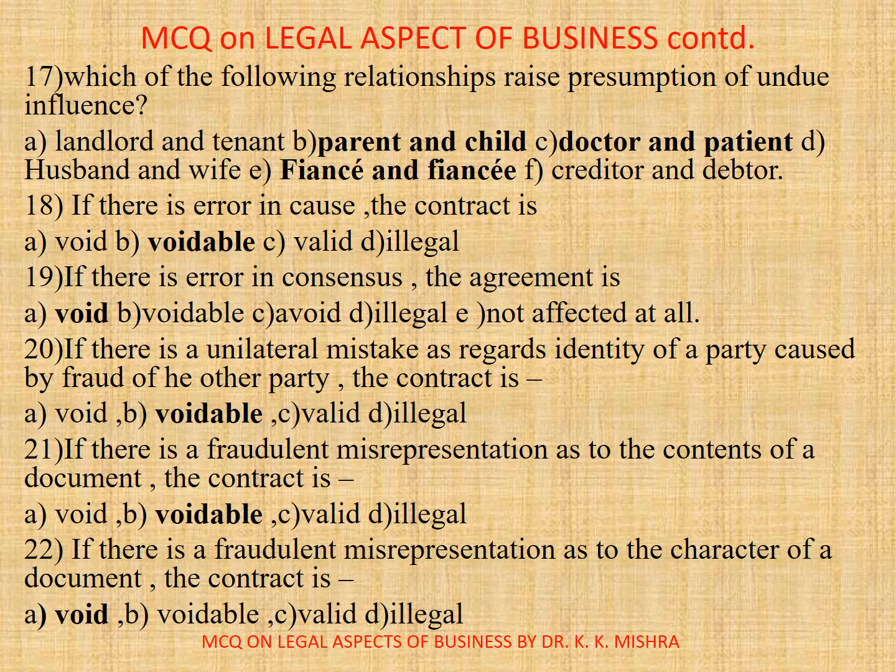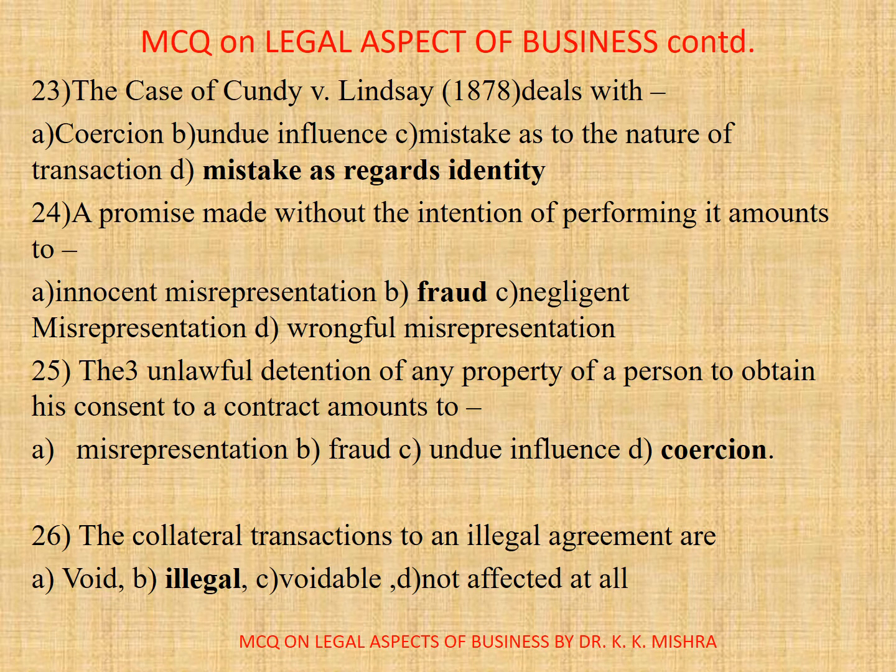Question number 22. If there is a fraudulent misinterpretation as to the character of a document, the contract is, options are A. Void, B. Voidable, C. Valid, D. Illegal. Correct option is A. Void. Question number 23. The case of Cundy versus Lindsay 1878 deals with, options are A. Coercion, B. Undue influence, C. Mistake as to the nature of transaction, D. Mistake as regards identity. Correct option is D. Mistake as regards identity.